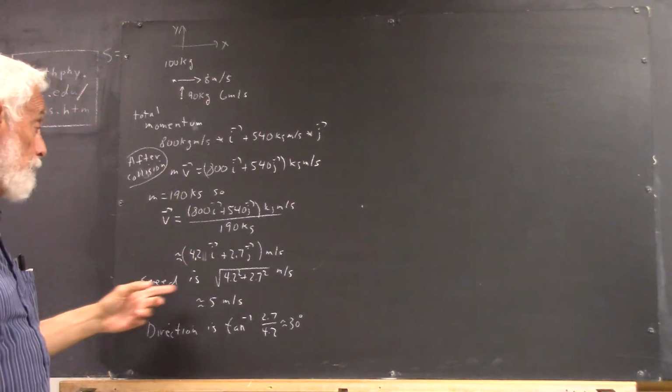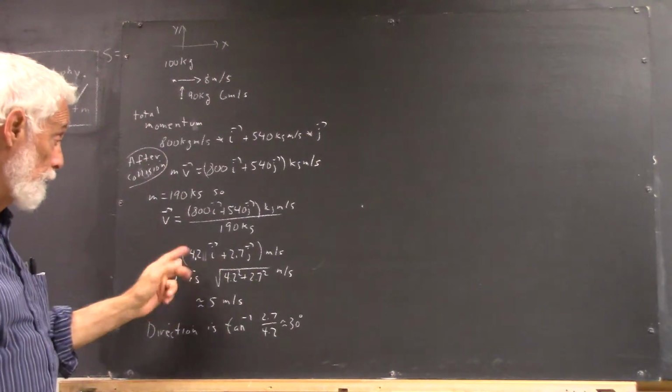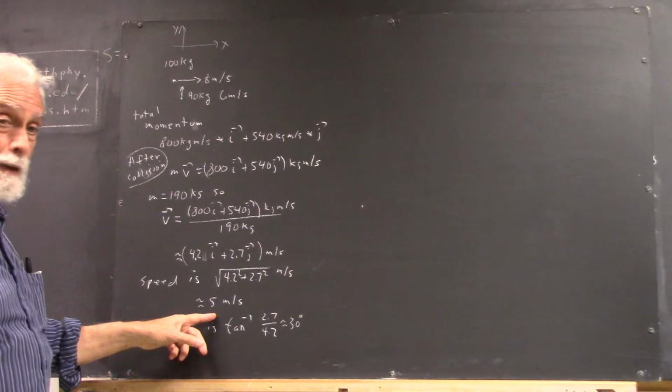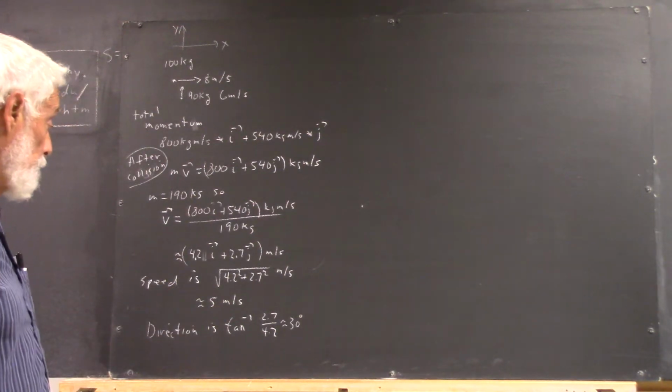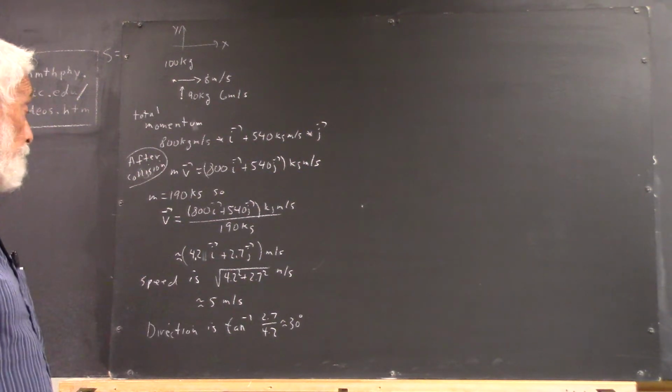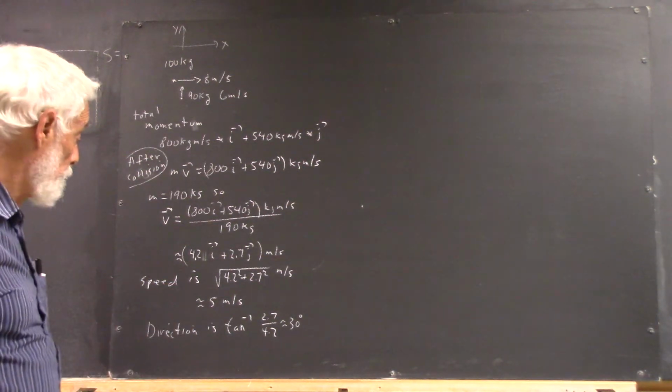The speed is therefore the magnitude of this vector. Okay, there you have it. And that comes out, I think, pretty close to 5 meters per second. I didn't set it up to do that, but I think it's pretty darn close. You can work it out and see how close.